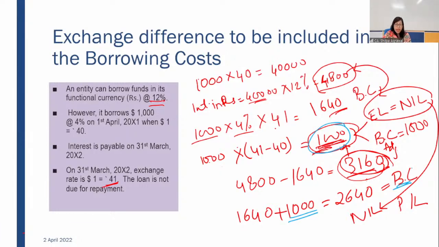Borrowing cost, when I am talking about borrowing cost under this standard, it means borrowing cost for capitalization. Everywhere if I'm only saying borrowing cost, I'm missing the word capitalization. But since we are talking about Ind AS 23, please consider it as borrowing cost for capitalization. This standard talks about borrowing cost for capitalization. So what amount to be capitalized, that we are computing right now. Hope it is clear. I'm moving to the third illustration.